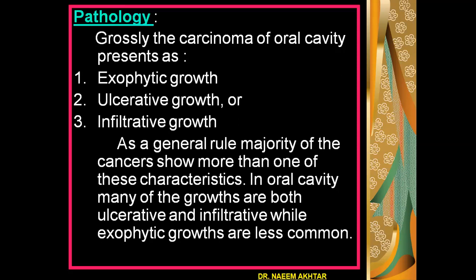But as a general rule, majority of the cancers show more than one of these characteristics. In the oral cavity, many of the growths are both ulcerative and infiltrative, while exophytic growths are less common as compared to the ulcerative and infiltrative growths.